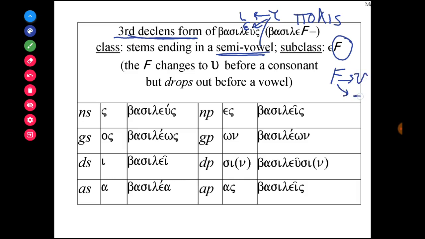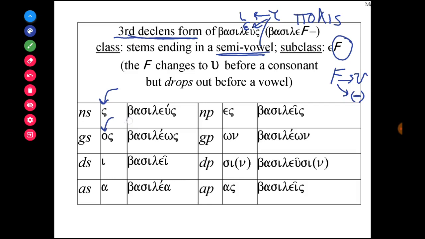So we'll just kind of symbolize it like this. The digamma will either drop or turn into an upsilon, depending on whether the case ending begins with a consonant, in which case the digamma turns into an upsilon. But if the case ending begins with a vowel, then that's when the digamma simply drops out. So I took the liberty of writing out all the forms.